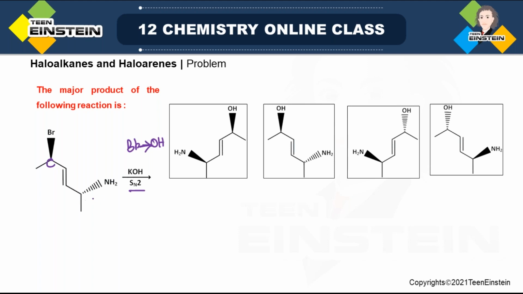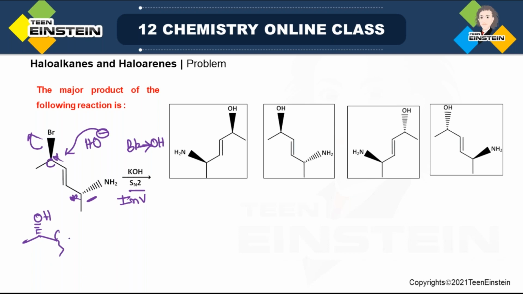It is already mentioned in the structure whether the C-Br bond is above the plane or below the plane. And there is another chiral center because an NH2 group is also there. So this is a chiral center, this is also a chiral center. And you are doing an SN2 reaction. So the C-Br bond will be converted to a C-OH bond. We know when it is SN2, inversion is there. That means HO minus, coming from KOH, will always attack from the back side. Now as it is attacking from the back side, the newly generated C-OH bond will be just like this.